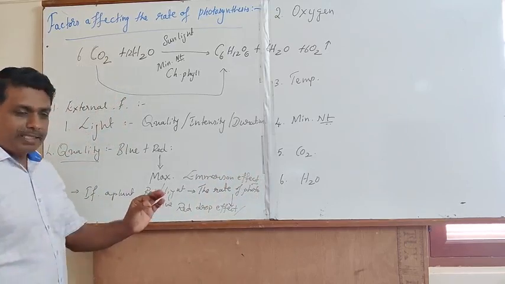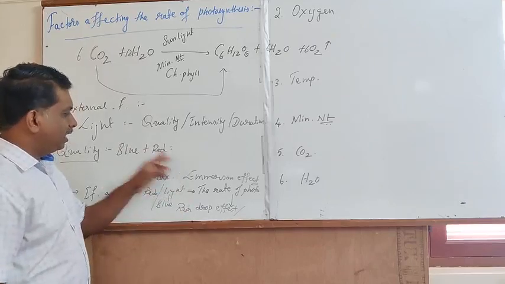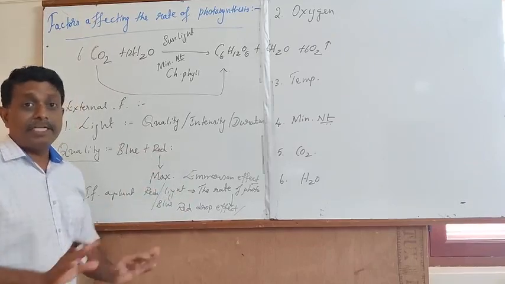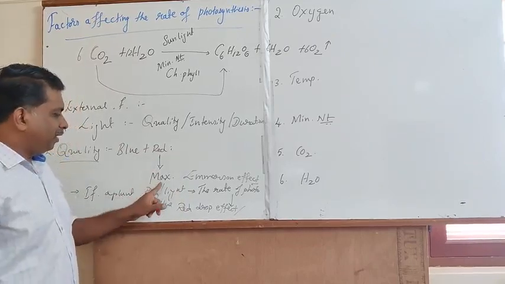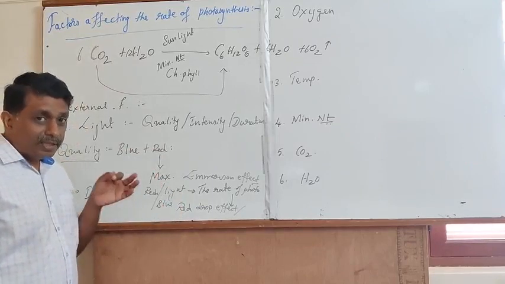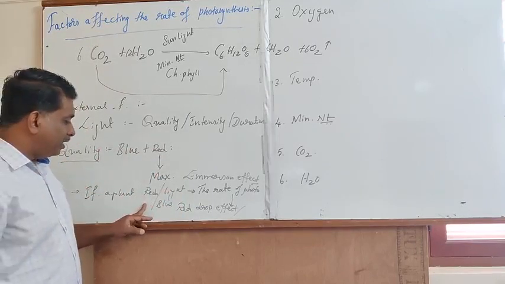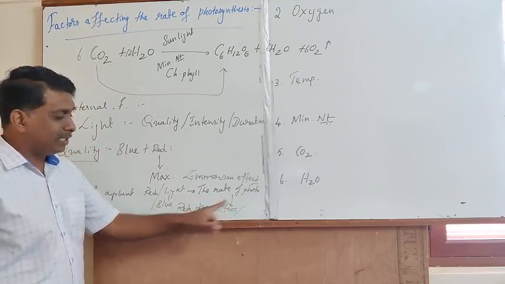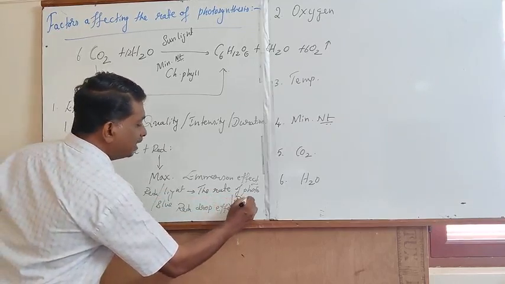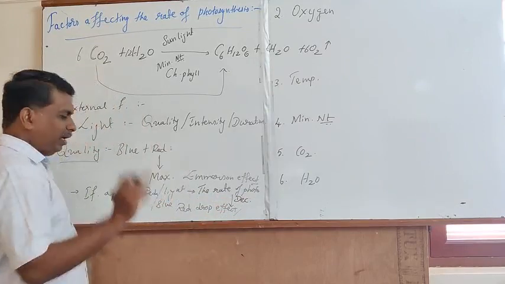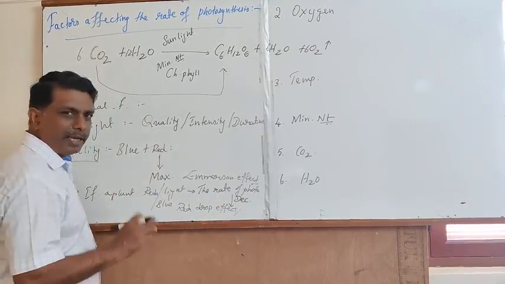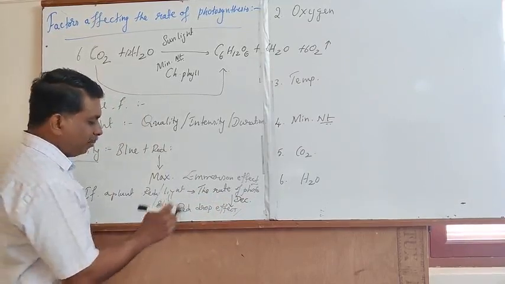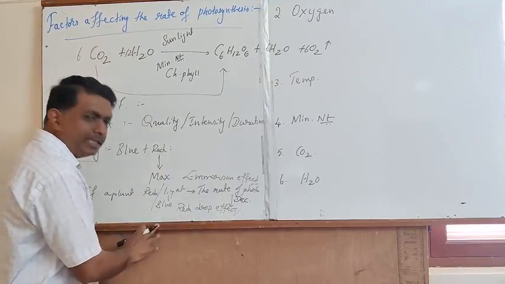If a plant is supplied with only red light, instead of exhibiting maximum rate of photosynthesis, with the supply of single wavelength of light, the rate of photosynthesis is subjected to sudden decrease. This unique concept was discovered by Emerson, and it is popularly designated as Emerson effect.